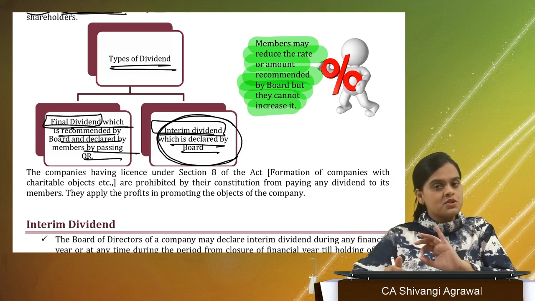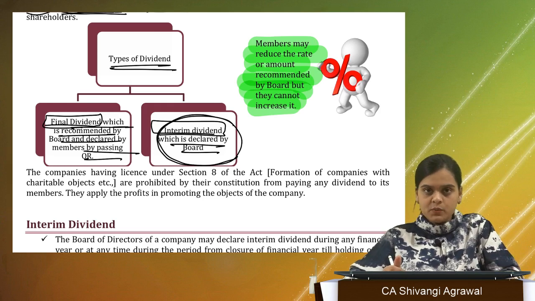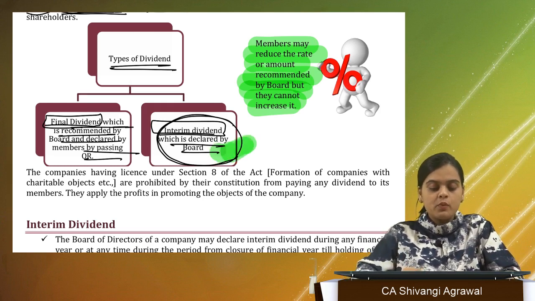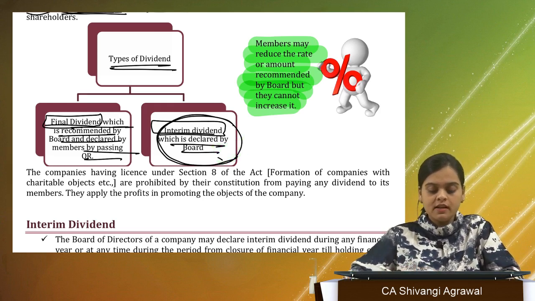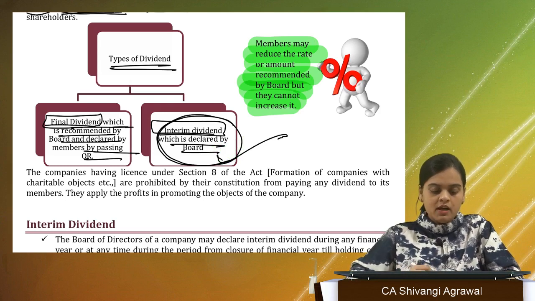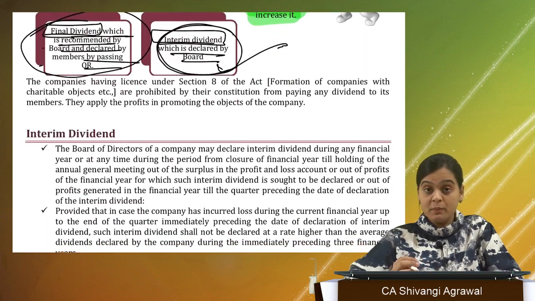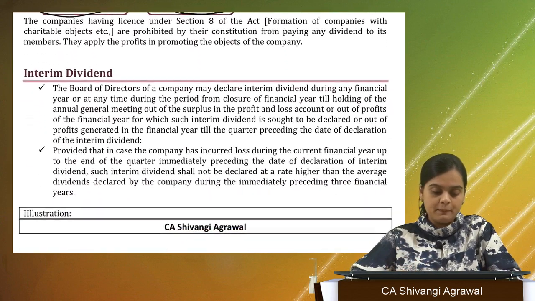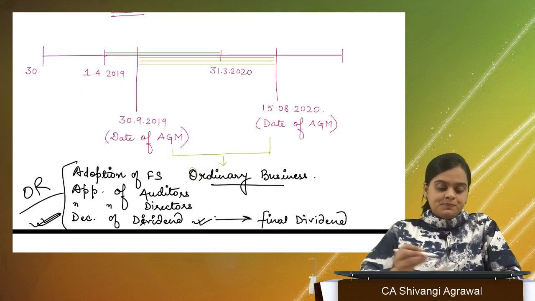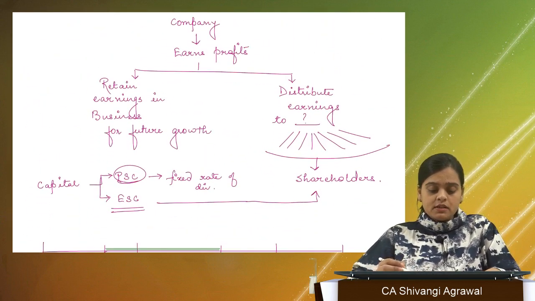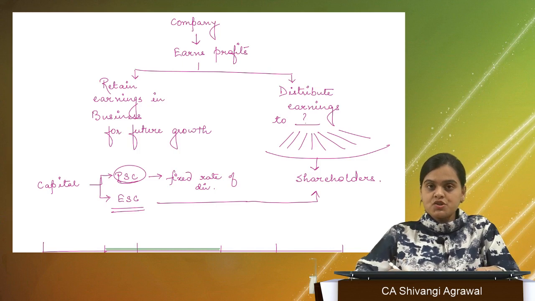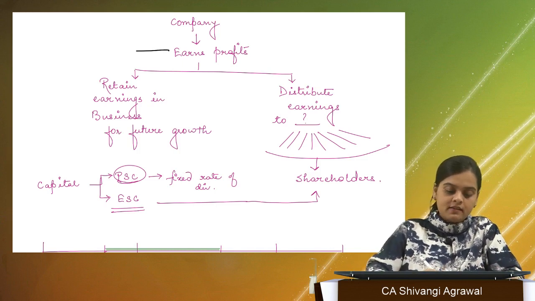Interim dividend, shareholders do not have to do anything with the rate. It is within the powers of the board of directors to declare an interim dividend. However, final dividend, which is declared at an AGM, is recommended by the board first and declared by members by passing an ordinary resolution. Now, as I told you, when a company earns profit, it has two choices to make, right?